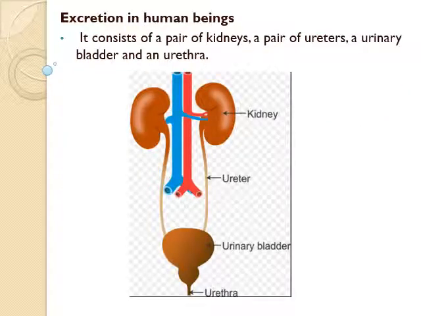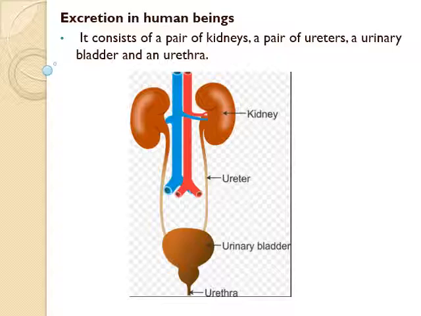Let's see the human excretory system. The given picture is the human excretory system. This system consists of a pair of kidneys, a pair of ureters, a urinary bladder and a urethra. Let's see one by one.